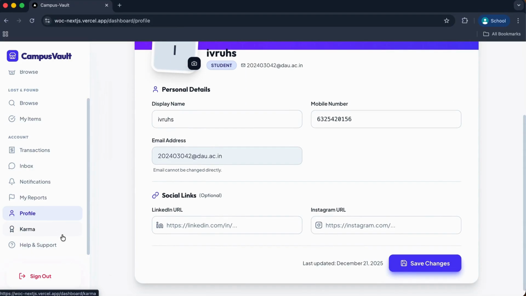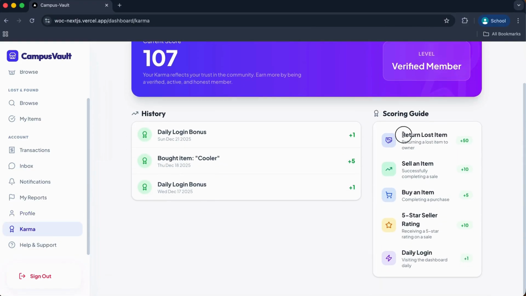Anyways, now coming to karma points, this is the scoring guide. If we return a lost item, we get +50 karma points. If we sell an item successfully, we get +10. If we buy an item and the purchase is completed, we get +5 points. For a 5-star seller rating, we get +10. And for daily login, visiting the dashboard daily, we get +1 point.